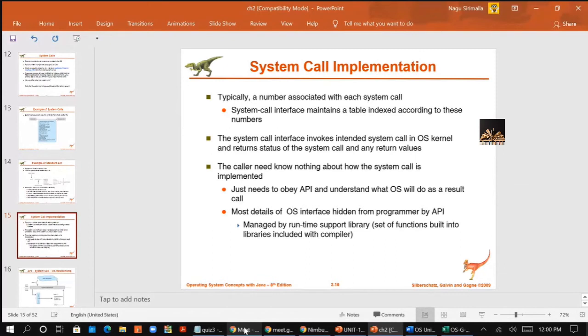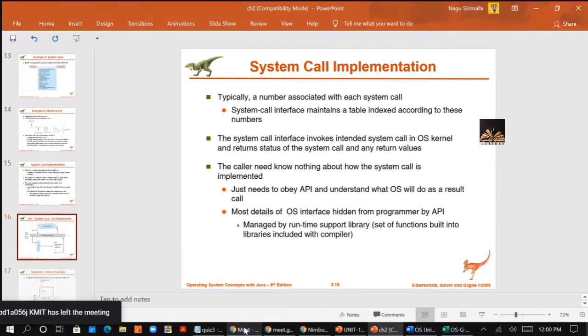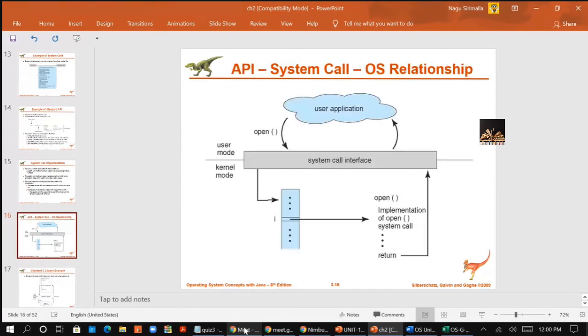So whenever any user function is performed, based on the user function, that particular system call number is invoked, and the request for that system call is given to the operating system. If you see this diagram, it shows how this is done. The user application is performed, you have the system call interface here, and the user is performing open, so he is opening a file.